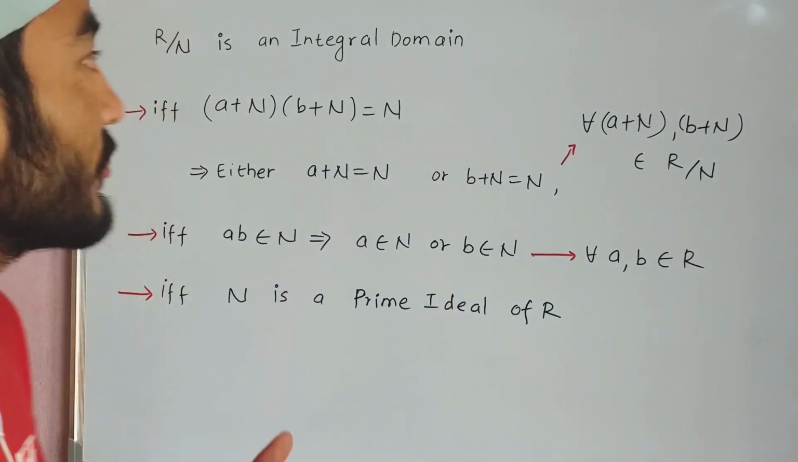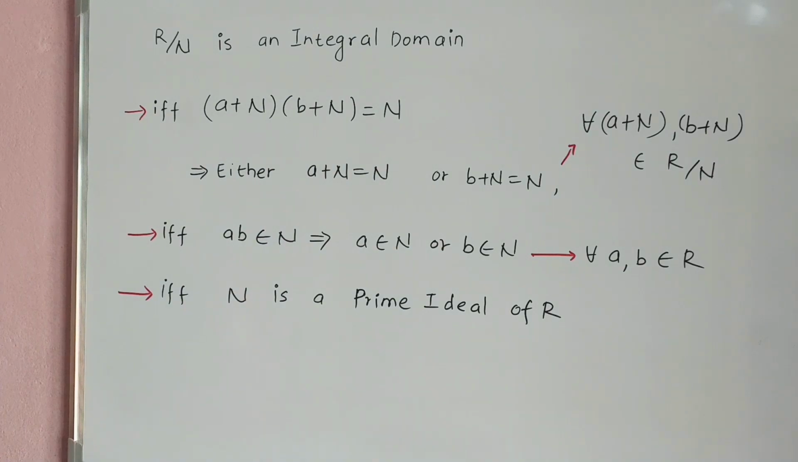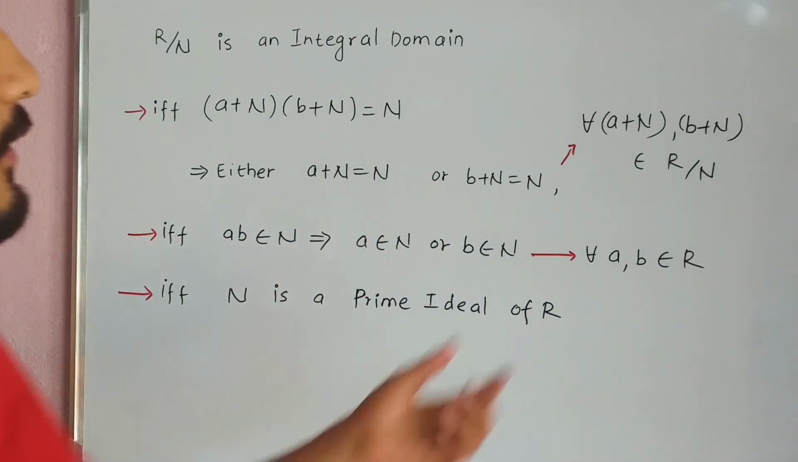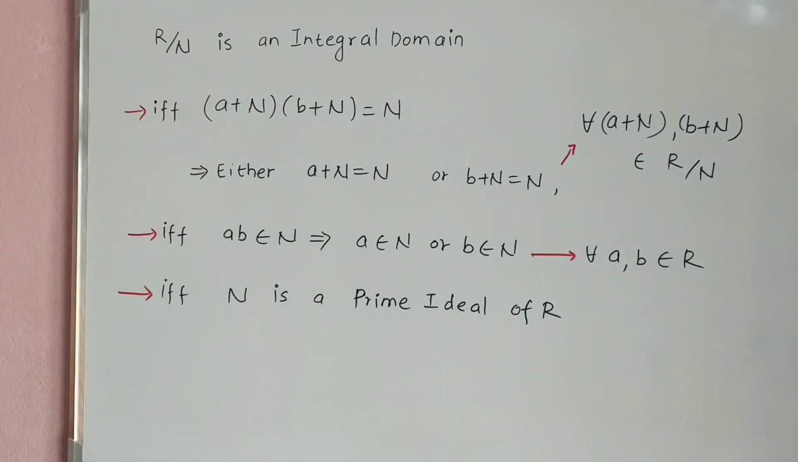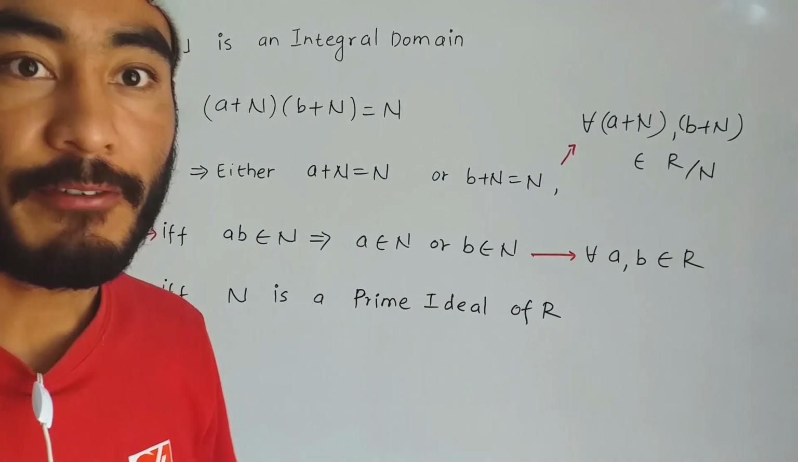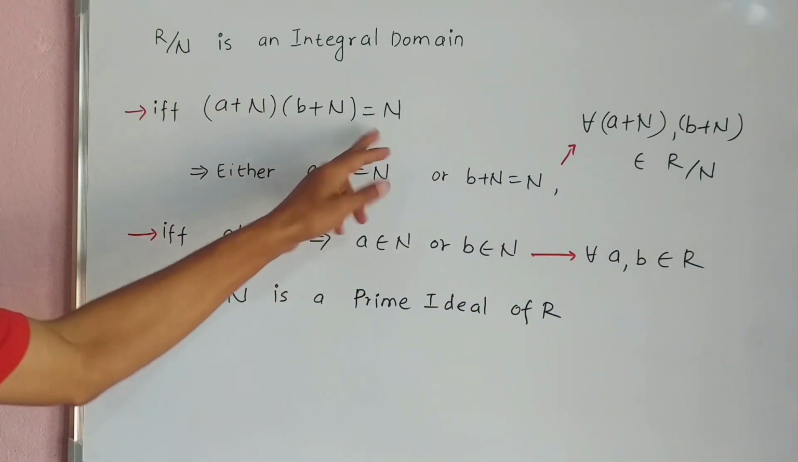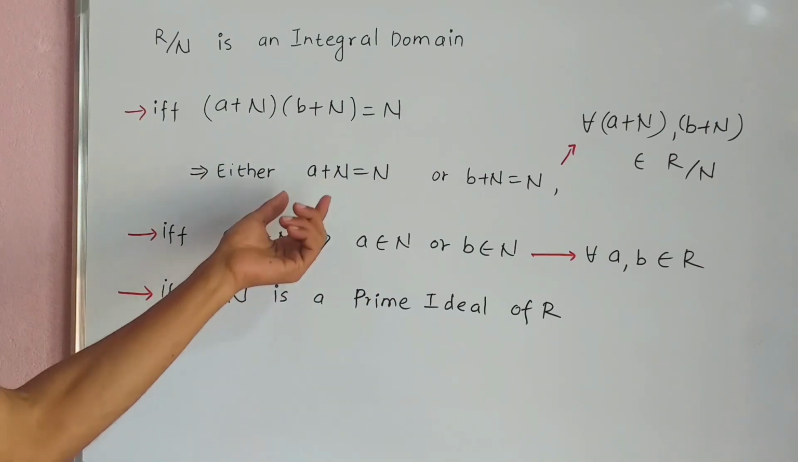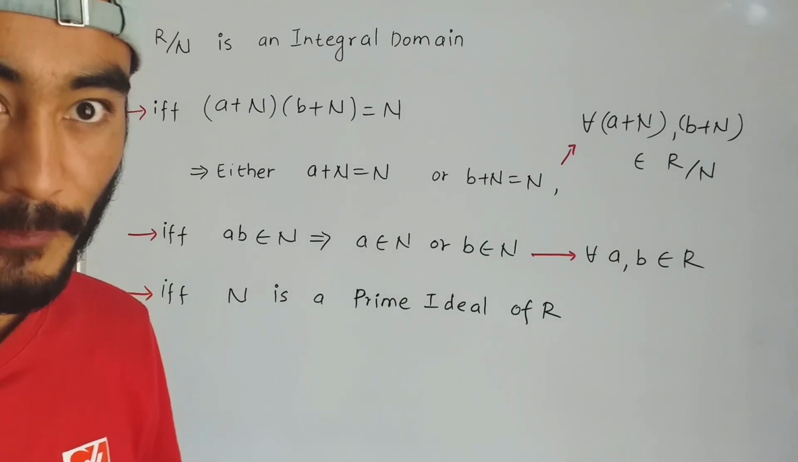R/N is an integral domain if and only if (a + N)(b + N) = N implies either a + N = N or b + N = N, for all a + N, b + N in R/N. Because R/N is an integral domain, it has no zero divisors; N is the 0 of R/N, and for any two elements in R/N, the product equals 0 implies either the first element equals 0 or the second element equals 0.